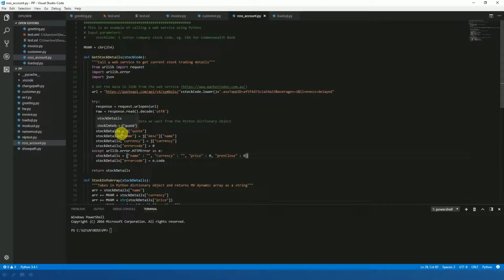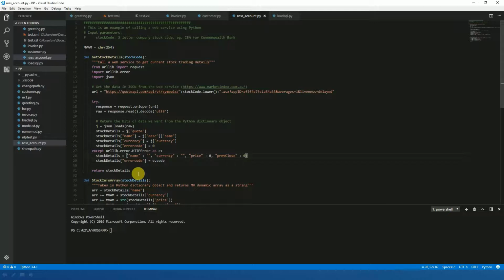We then go through and take some of the data out of that dictionary item and put it into another dictionary item called stock details, and then we return stock details. So what we're returning from this function is a Python dictionary object with some of the details of the company that was returned from the web service. Now, multi-value BASIC cannot deal with Python objects like dictionary objects.